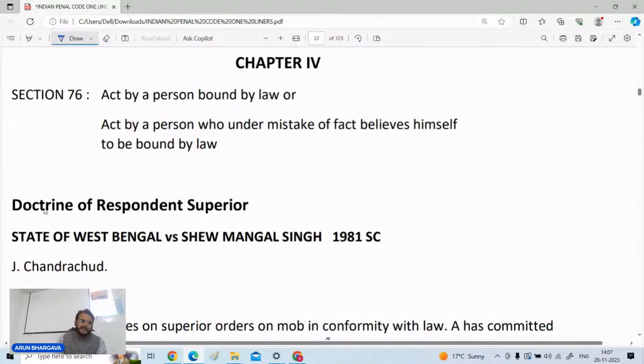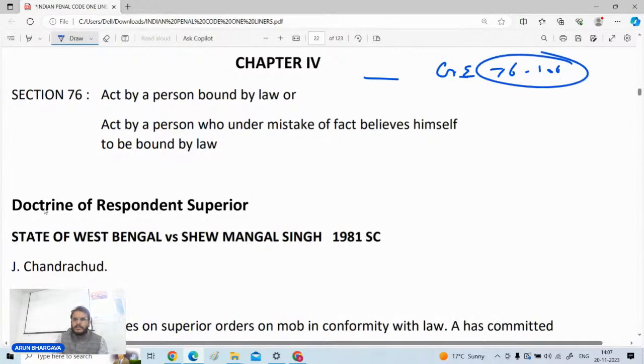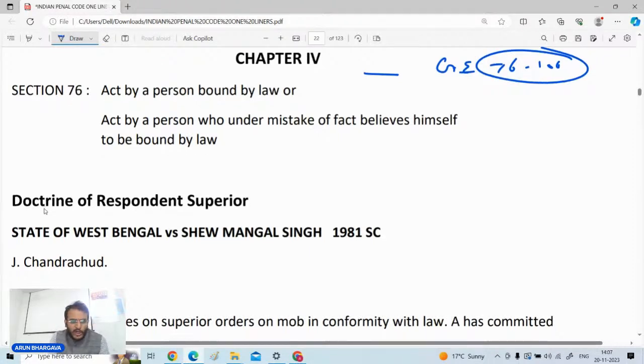Now coming to the general exceptions. General exceptions, section number 76 till 106. ठीक है, यहाँ पे आप देखते हैं कि क्या क्या चीजें आपके लिए रेलेवेंट हैं. देखो, जहां तक सेक्शन नंबर 76 का बात है, it is saying that a person has done something under a mistake of fact and that person is believing himself to be bound by law or he was bound by law to do it, then whatever is done by that person he should not be made liable for that.